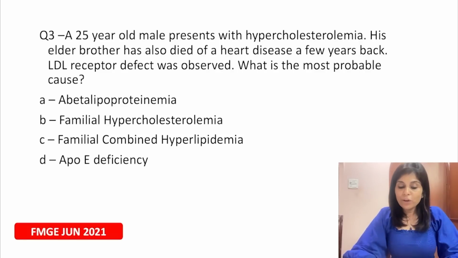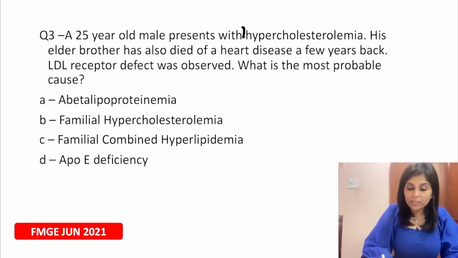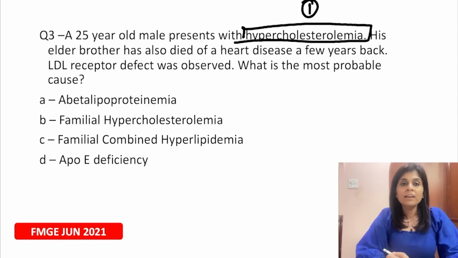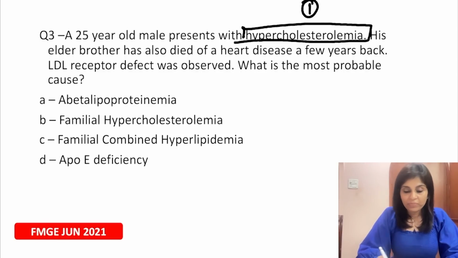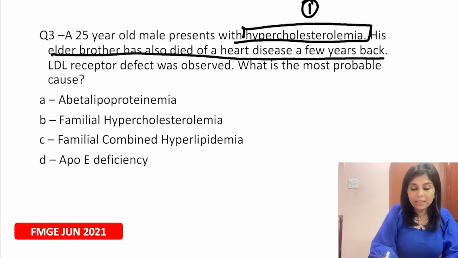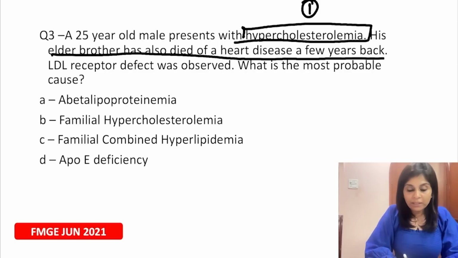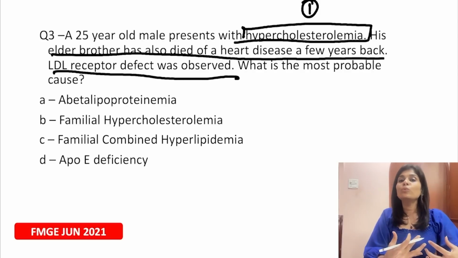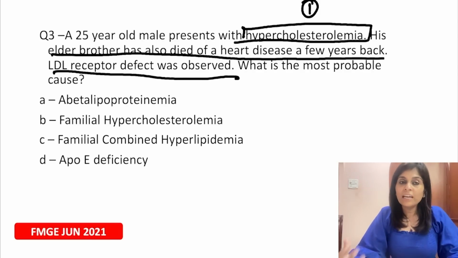A 25-year-old male, another case-based MCQ asked in June 2021. A 25-year-old male presents with hypercholesterolemia. So the first finding is hypercholesterolemia. His elder brother also died of a heart disease a few years back. So there is something just congenitally happening. An LDL receptor defect was observed. So they have given you the answer already. What have they given you? LDL receptor defect was observed.